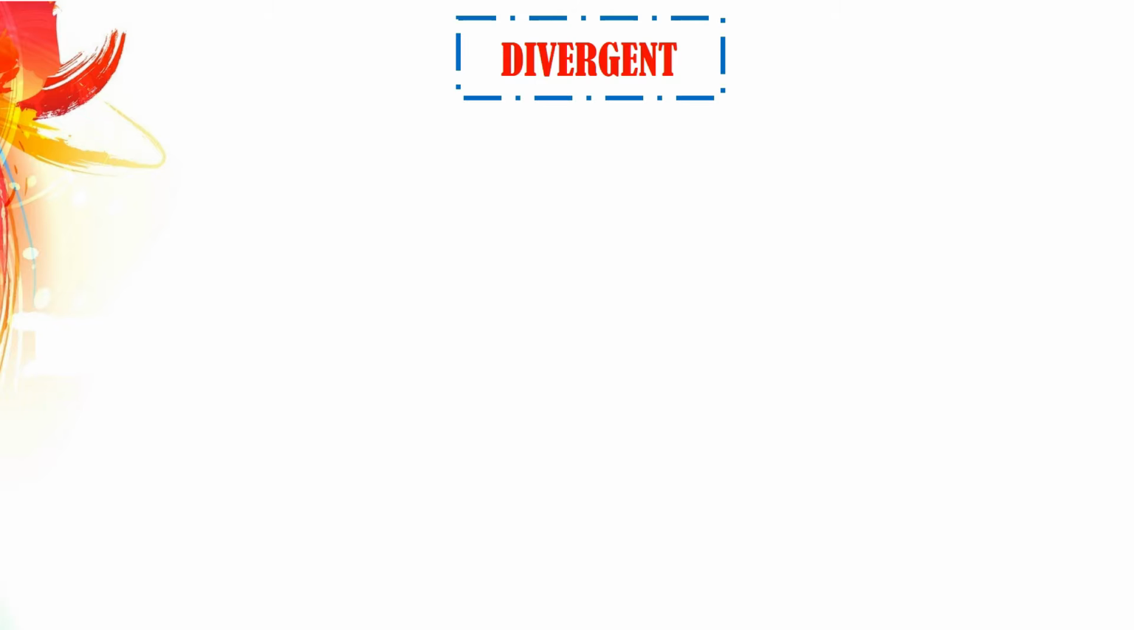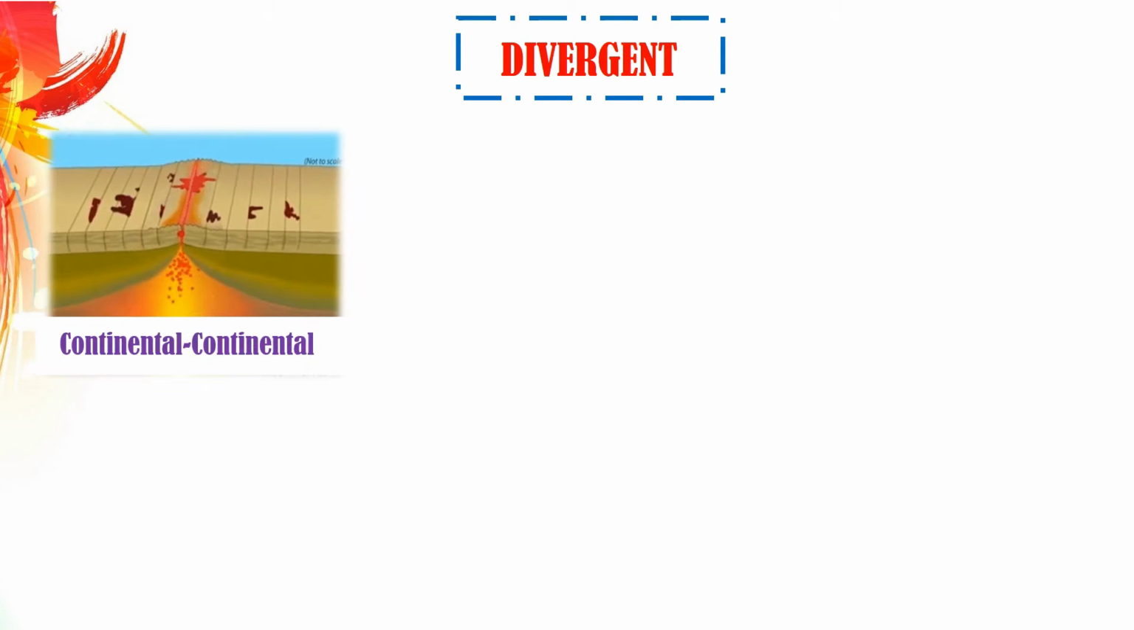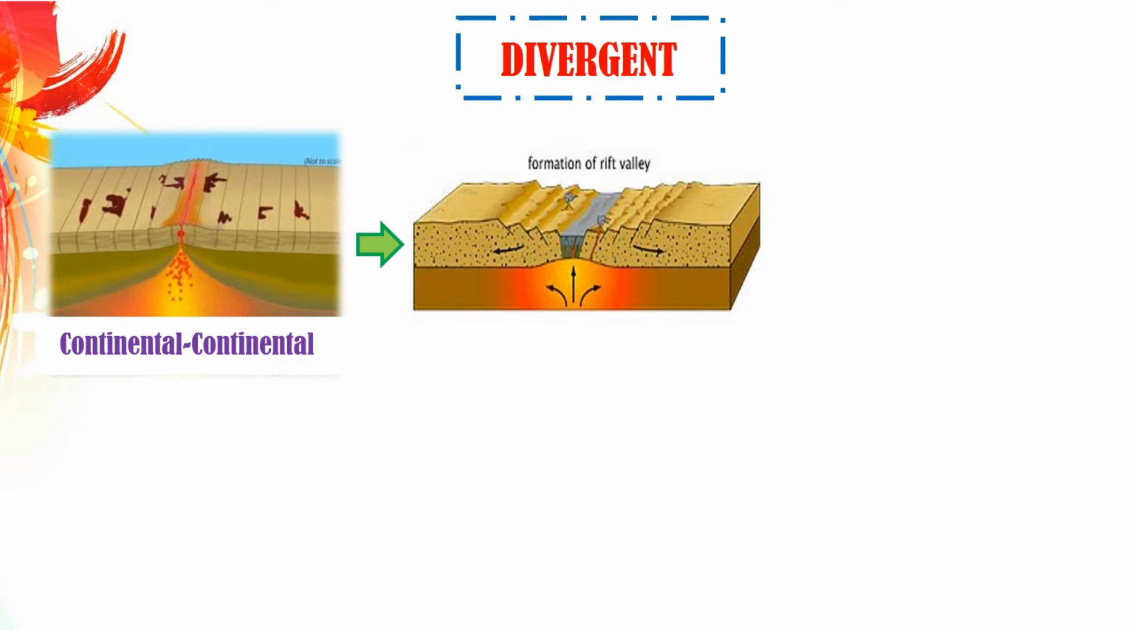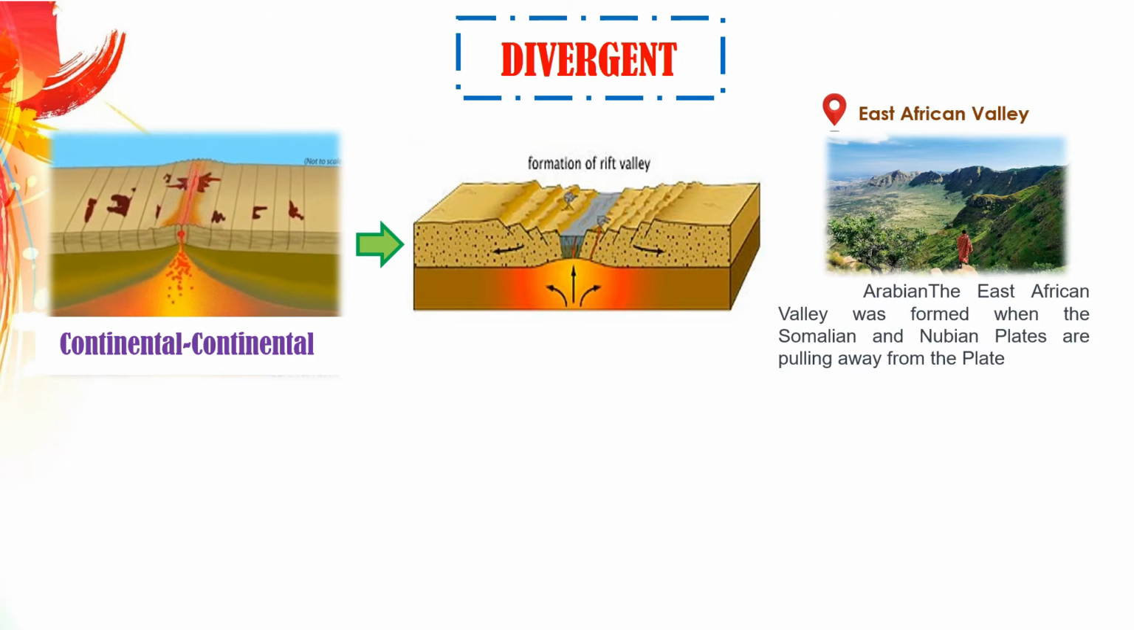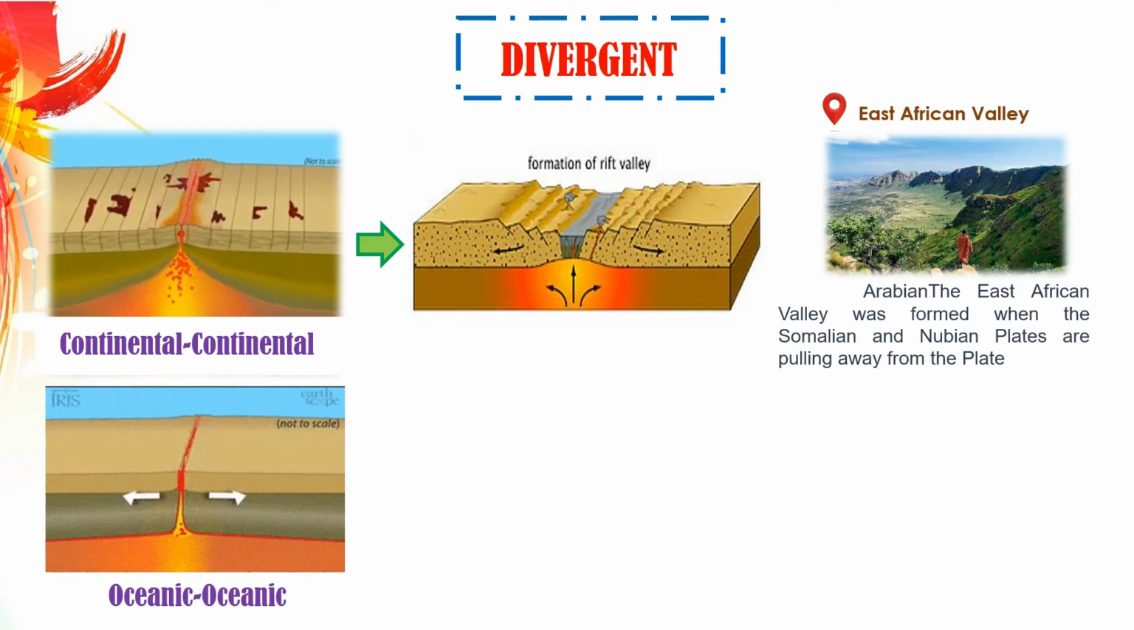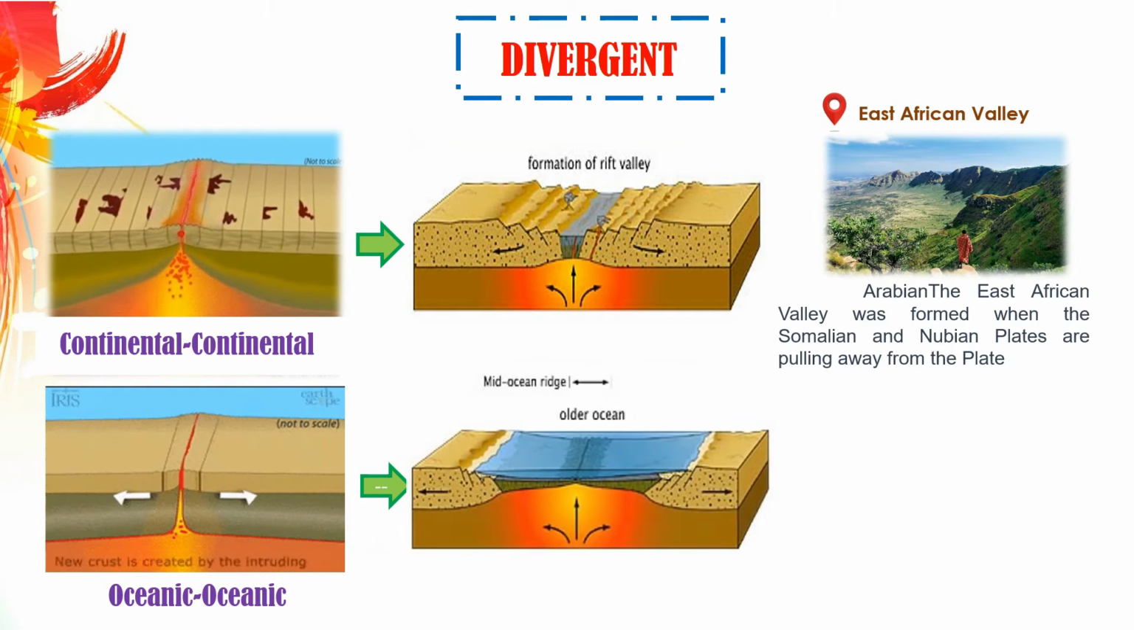Moreover, divergent boundaries between continental plates produce rifts, which create rift valleys. An exemplar of this type of divergence is the East African Valley. It was formed 25 to 30 million years ago when the Somalian and Nubian plates were pulling away from the Arabian plate. Divergent boundaries between oceanic plates create a submarine mountain range.